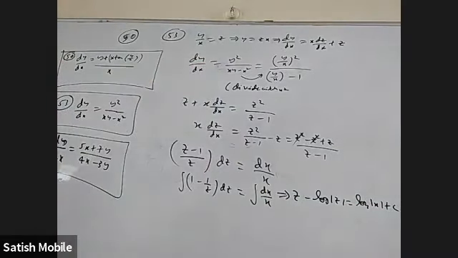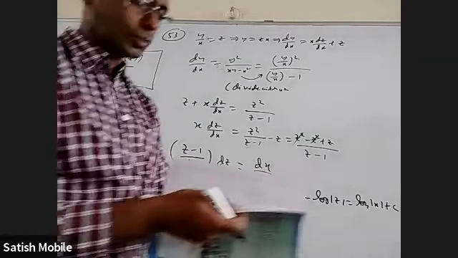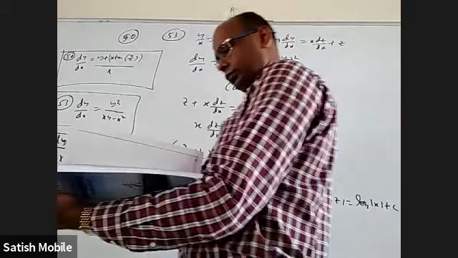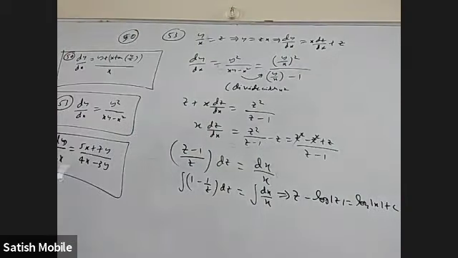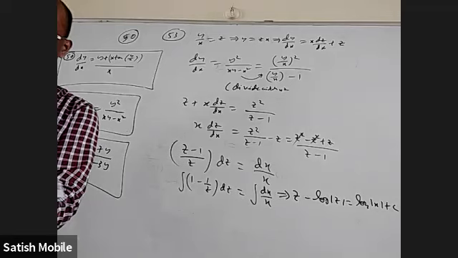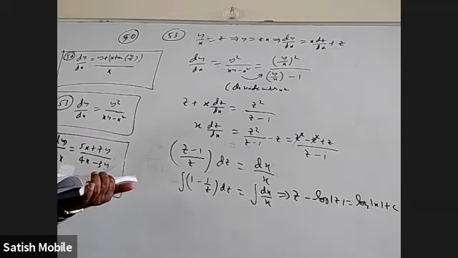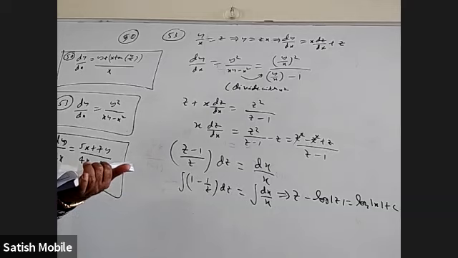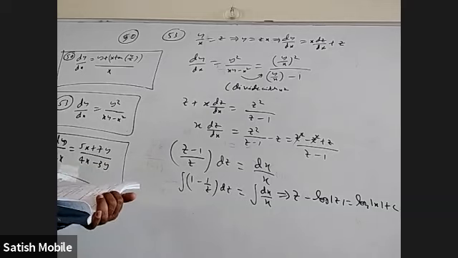Let me see if they give any boundary condition. They did not give any boundary condition.